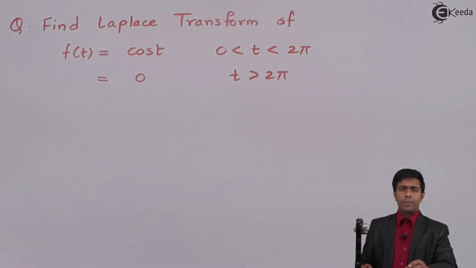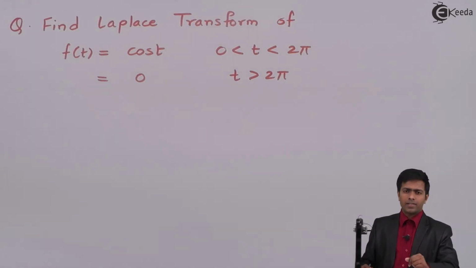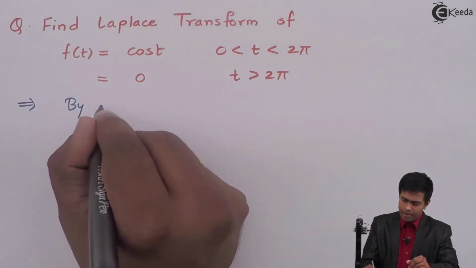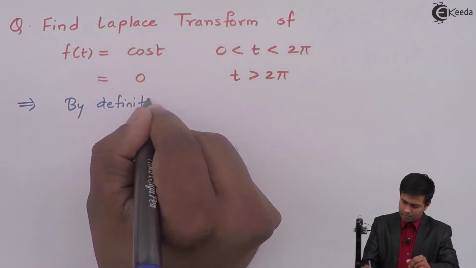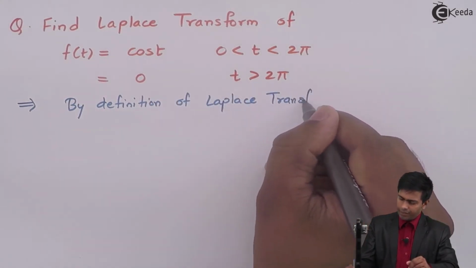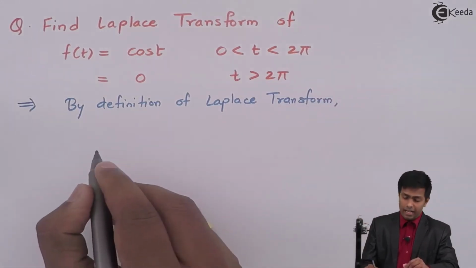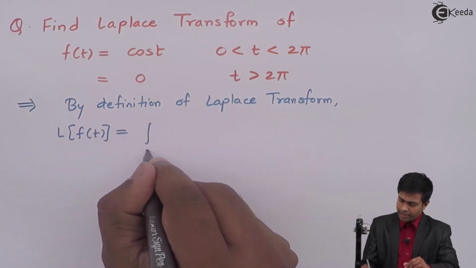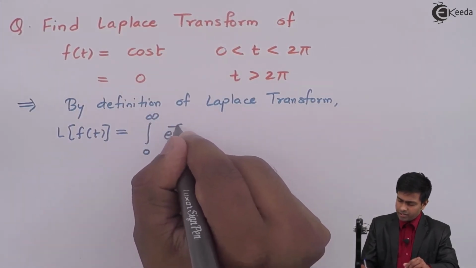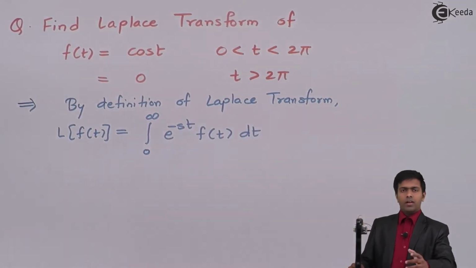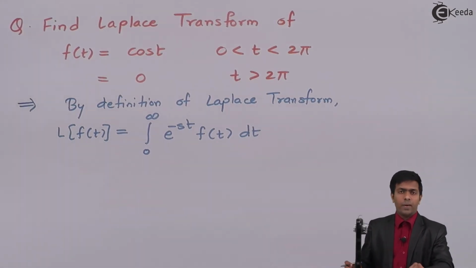Now to get the Laplace transform of f(t) in such cases, what do we do? We use the definition of Laplace transform. So I'll start with the definition. By the definition of Laplace transform, the Laplace of f(t) is equal to the integration from 0 to infinity of e raised to minus st, f(t) dt. So this is the definition of Laplace.